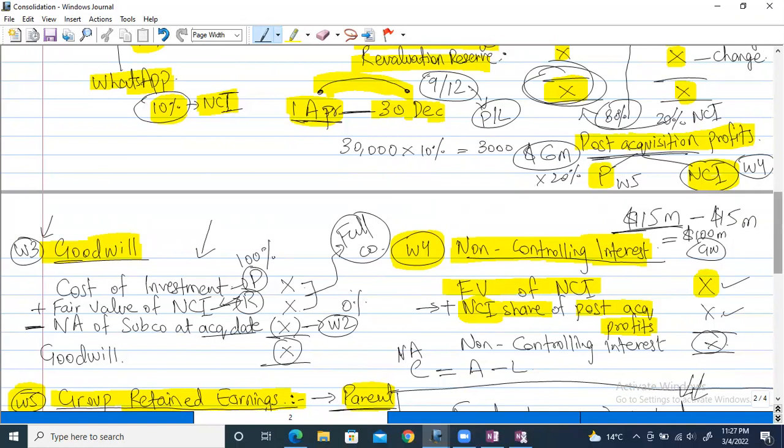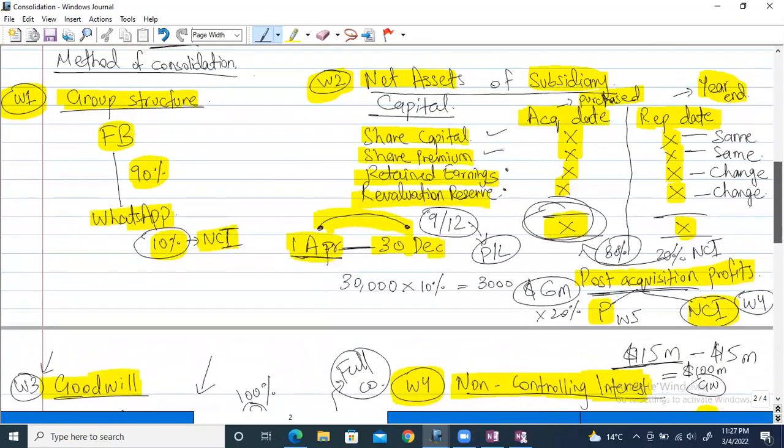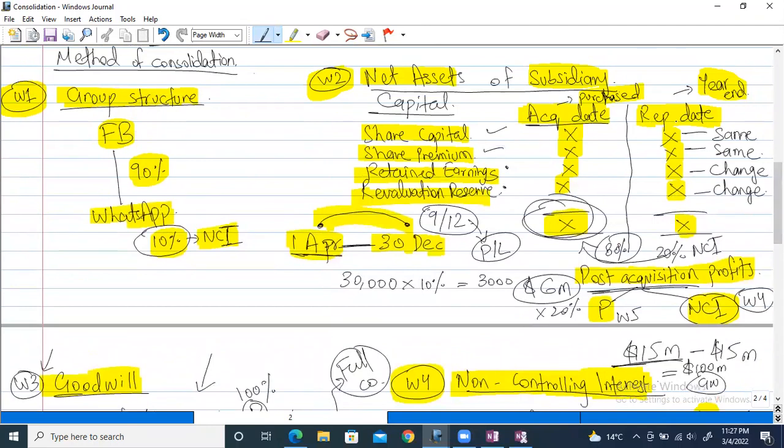Okay, and that last one, that total that you got from working 2, is that going to be split in parent and NCI? Yes, exactly. Not basically the total, just the difference between the totals. Because the difference I explained to you, it's acquisition date and reporting date.